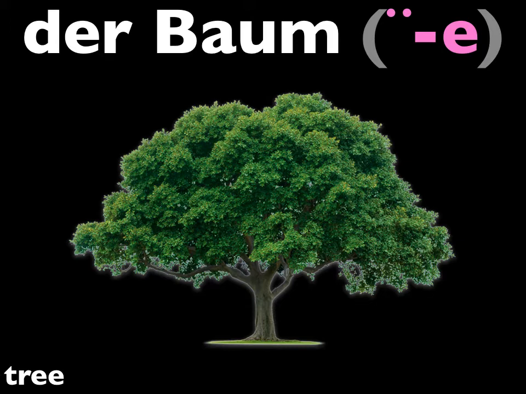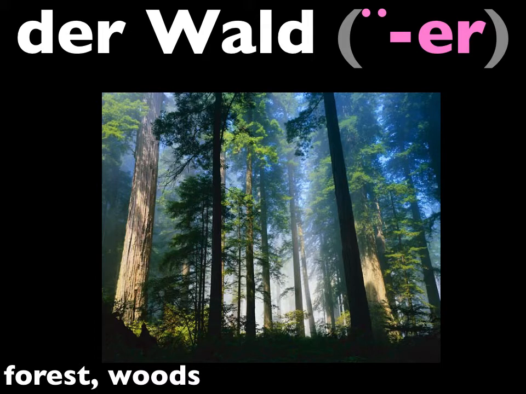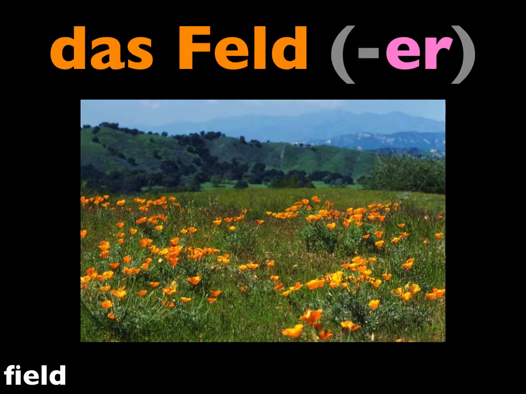Let's continue. Das Blatt. The plural. Die Blätter. We'll continue with the plural as well. Let's go. Der Wald. Die Wälder. Das Feld. Die Felder.